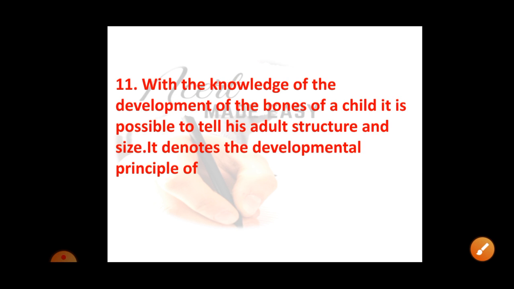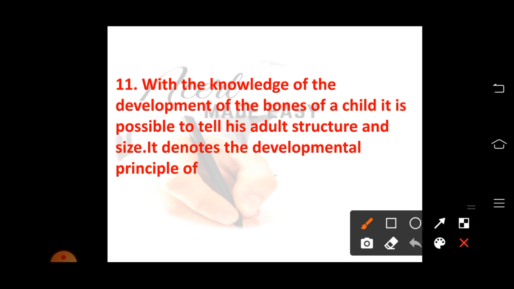Next, question number 11. With the knowledge of the development of bones of a child, it is possible to tell his adult structure and size. It denotes the developmental principle of dash. In the early stages, if the child is weak or if the child is active, the people at home will estimate that in the future this child will have a good body structure, or will be very clever or active. Like this, it denotes the principle of development of predictability. Here we can estimate the development.